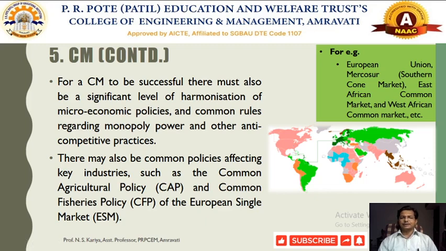So these common markets will have almost all types of features so as to conduct free trade between the member countries. Non-member countries have another policy, and they have to follow the common external trade policy. Along with that common market, they also introduced policies for common agricultural policy, common fisheries policy and the European single market policy. There are various features in this common market. It is quite a big form of economic integration.